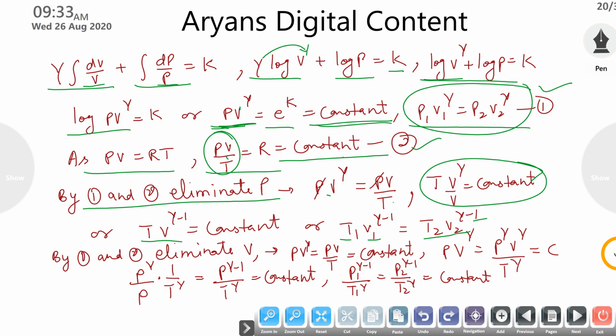Now from 1 and 2, from these two only I can eliminate volume. So by eliminating volume I will get P gamma V gamma over T gamma. By simply solving it I will get this value. This is simple mathematics, you can do it very easily. So from this you can say that P1 T1 power (gamma minus 1)/gamma is equal to P2 T2 power (gamma minus 1)/gamma. So you have changed this equation into different parameters, that is pressure temperature or volume temperature.